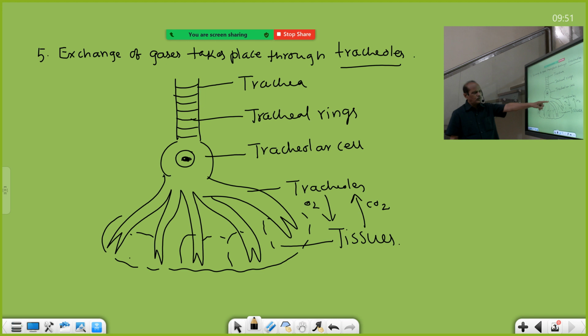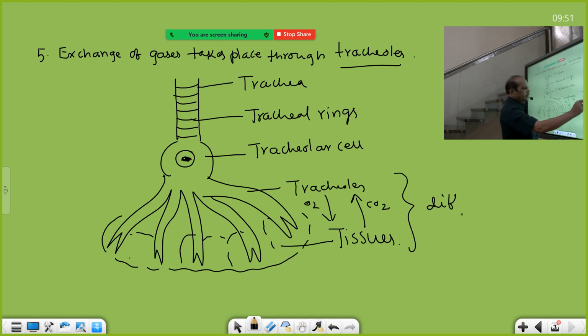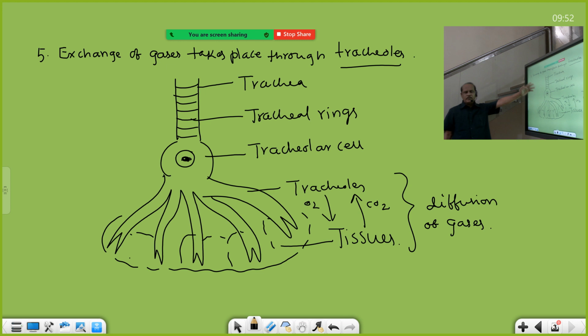The exchange of gases takes place here. I have shown it clearly displayed. O2 from tracheoles is diffused into tissues. From tissues, CO2 is diffused into tracheoles. So this process is called diffusion of respiratory gases. That's why the exchange area of respiratory gases is the tracheoles, and exchange of gases takes place through tracheoles. That line is given.